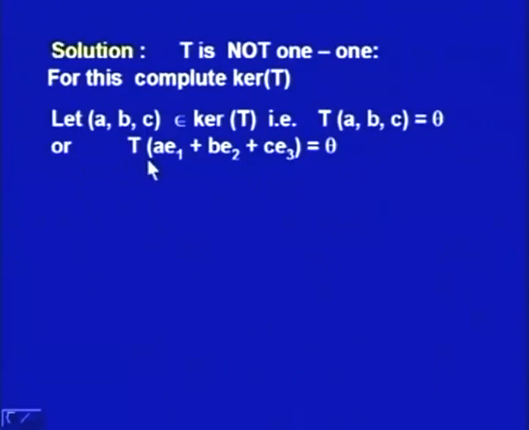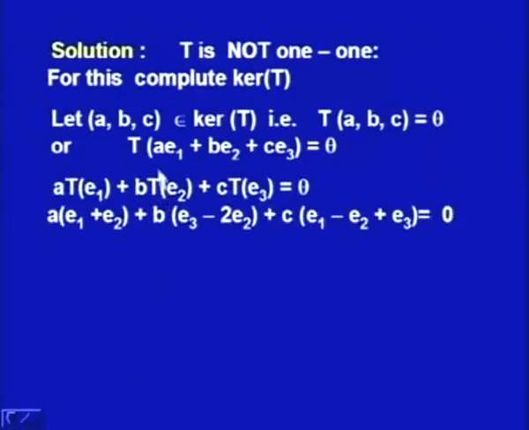We write down the vector (A, B, C) as a linear combination of base vectors E1, E2, E3. So T of A E1 plus B E2 plus C E3 is equal to theta, and we know that T is a linear transformation. So we can write it as A times T of E1 plus B times T of E2 plus C times T of E3 is equal to theta.